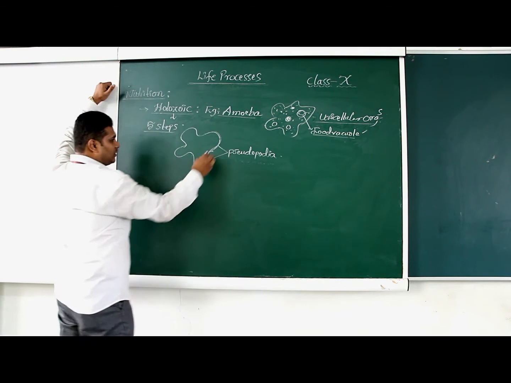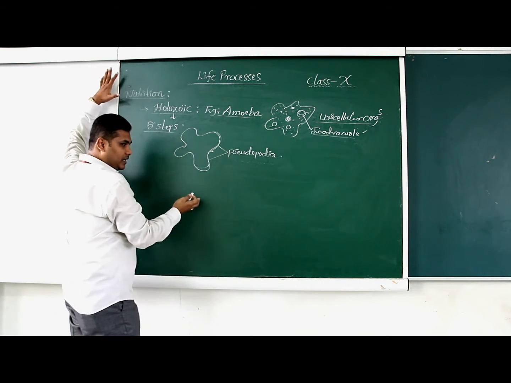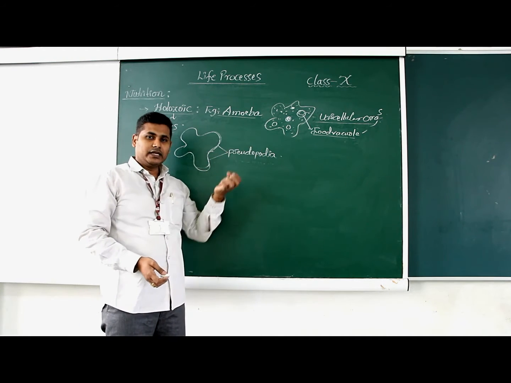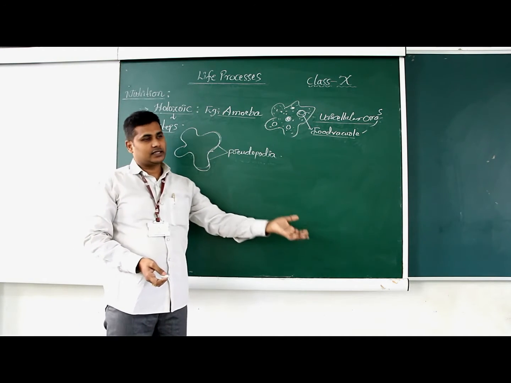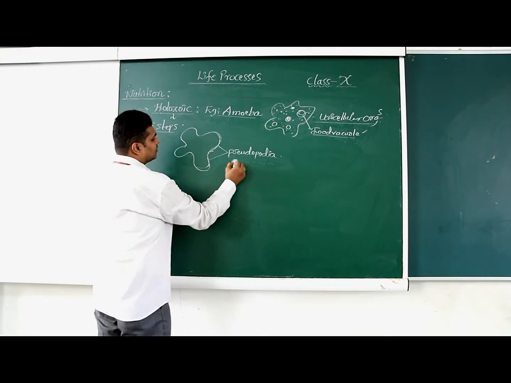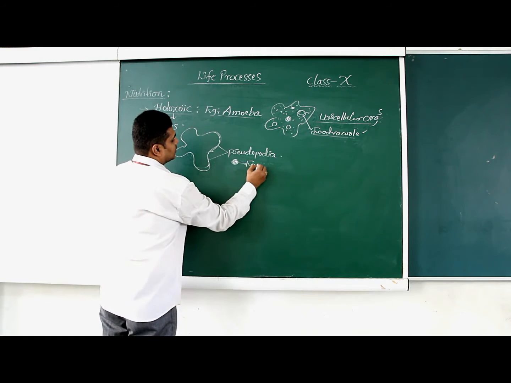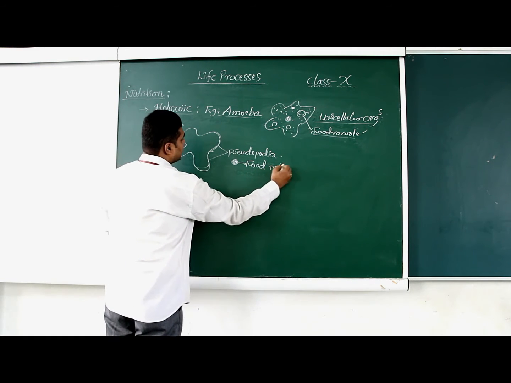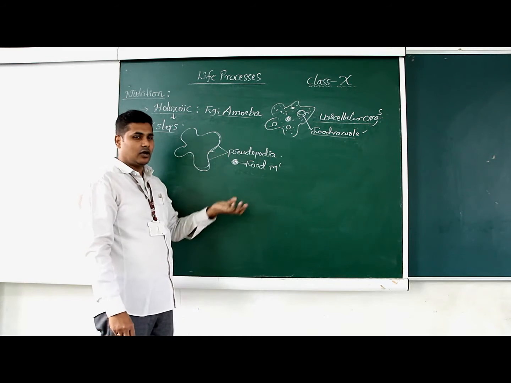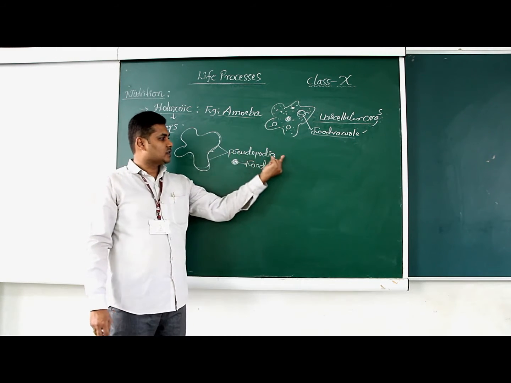The pseudopodia are the locomotive structures which help to collect the food materials from one place to another. The food materials are taken in with the help of pseudopodia.